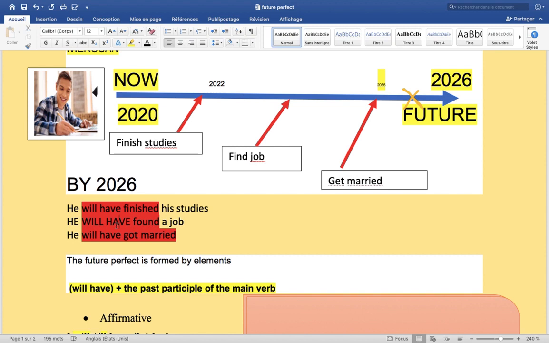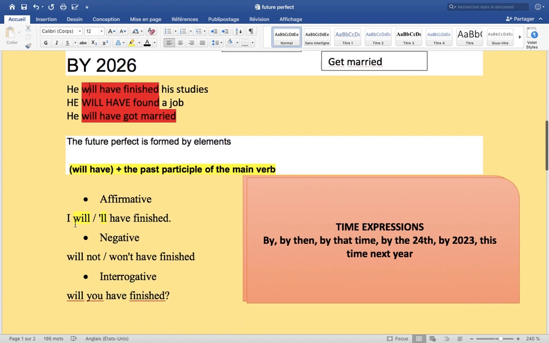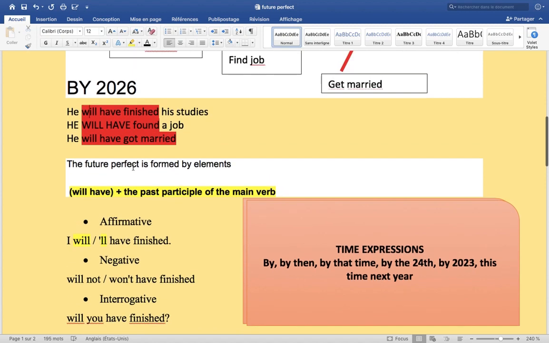So from 2020 until 2026, when we reach that time, he will already have achieved these goals. Finish studies, find a job, and so on. It means that by 2026 he will have finished his studies, he will have found a job, and he will have got married. Now we are going to move to the rule of the